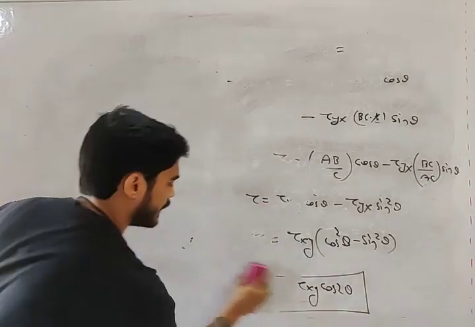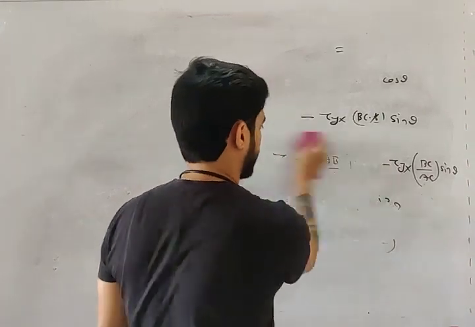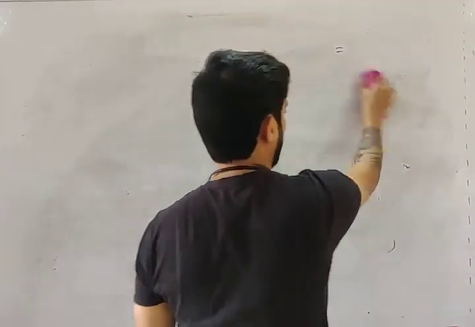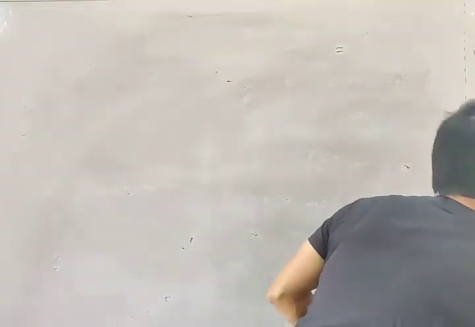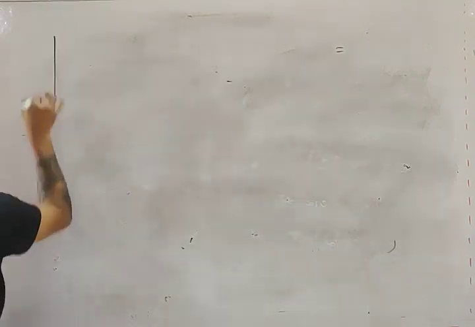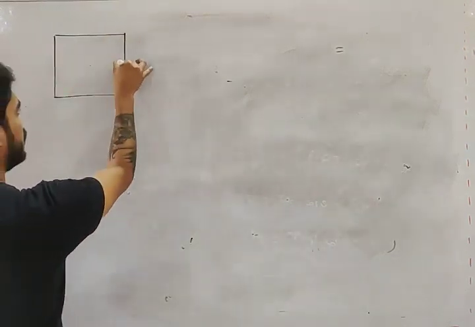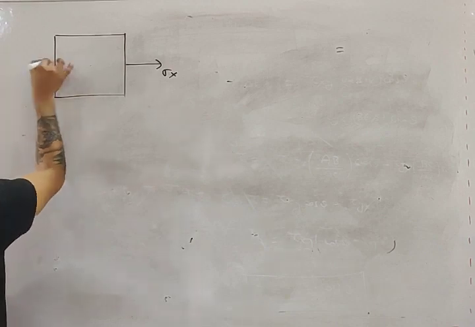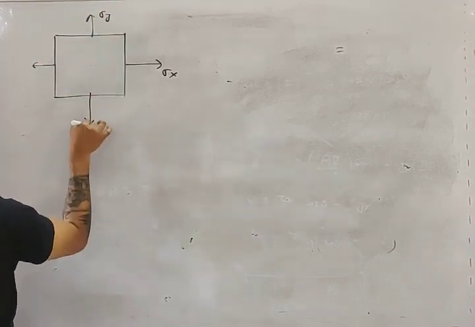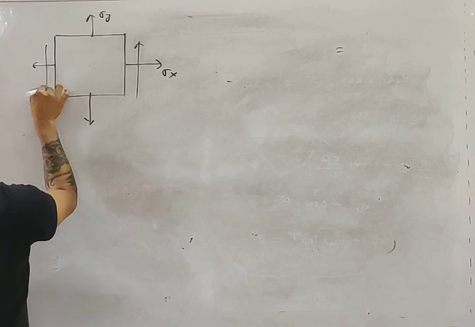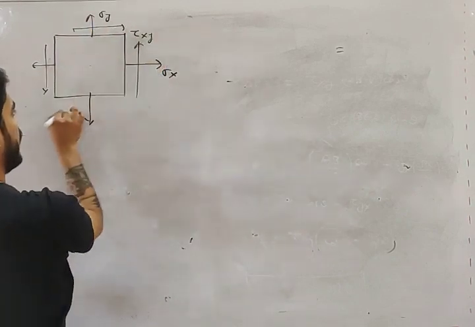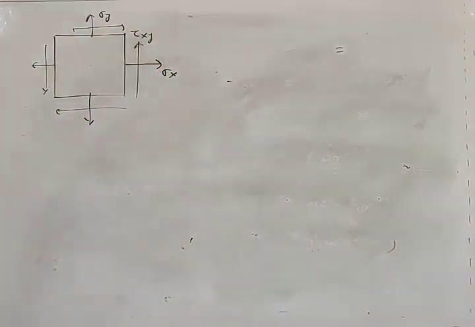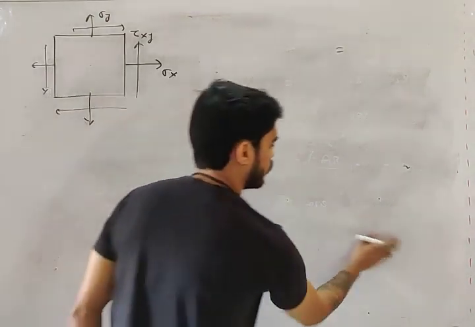Sigma x, sigma y, tau xy, we consider all of them together. So let's say we have this stress condition: sigma x, sigma y and tau xy are all acting together, my friend. We have to consider this stress condition, but we will not derive the equation again.